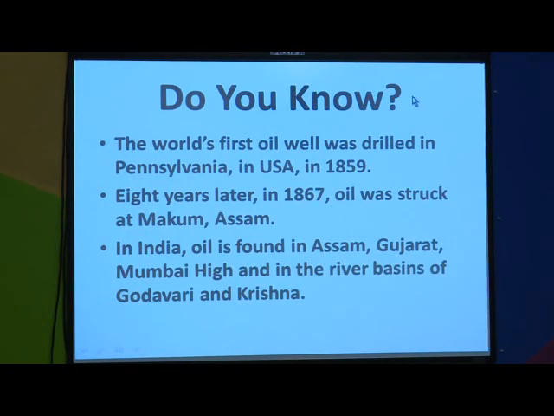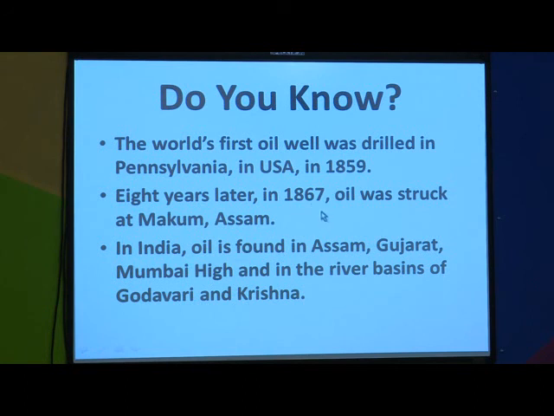Okay. Do you know the world's first oil well was drilled in Pennsylvania in USA in the year 1859. After this, about 8 years later, in the year 1867, oil was struck at Makum, Assam. So, in our country, in Assam, oil was struck in the year 1867.